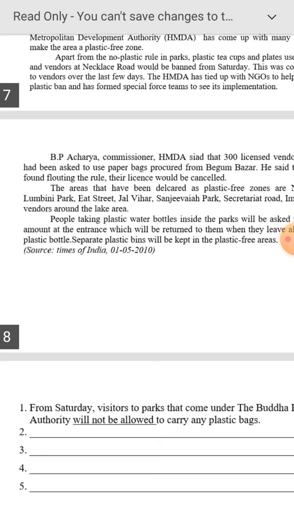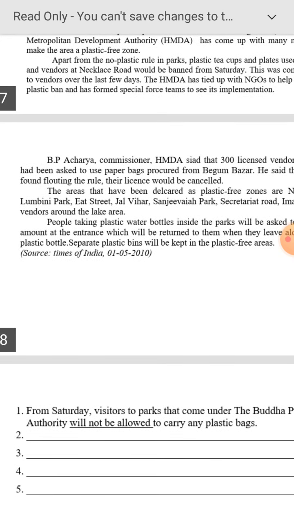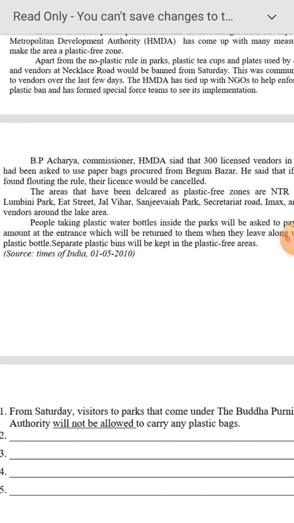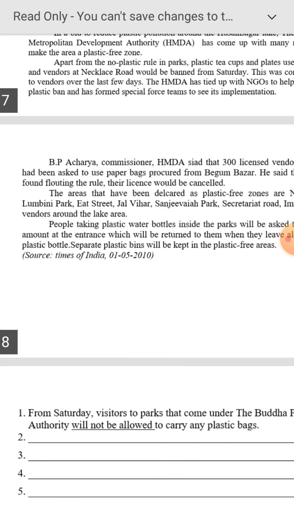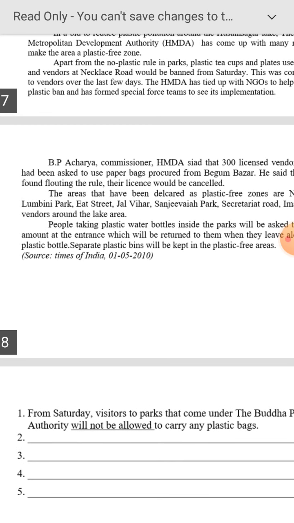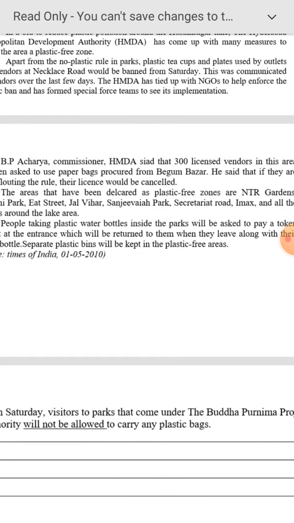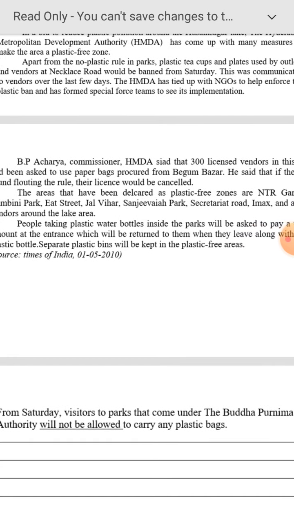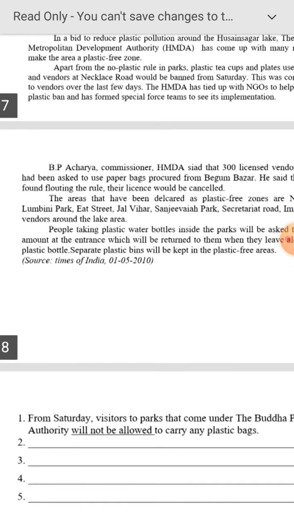The areas that have been declared as plastic free zones are NTR Gardens, Lumbini Park, Eat Street, Jalvihar, Sanjeevaya Park, Secretariat Road, IMAX and all the vendors around the lake area. People taking plastic water bottles inside the parks will be asked to pay a token amount at the entrance, which will be returned to them when they leave along with their plastic bottle.